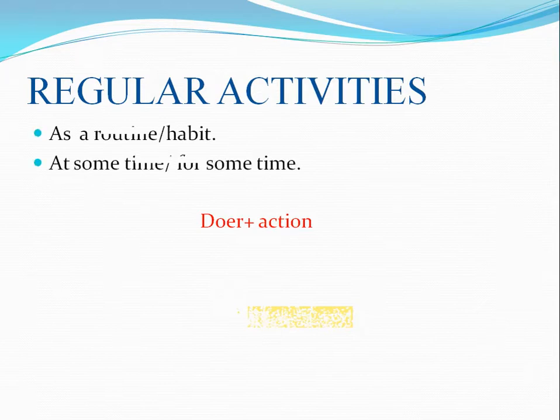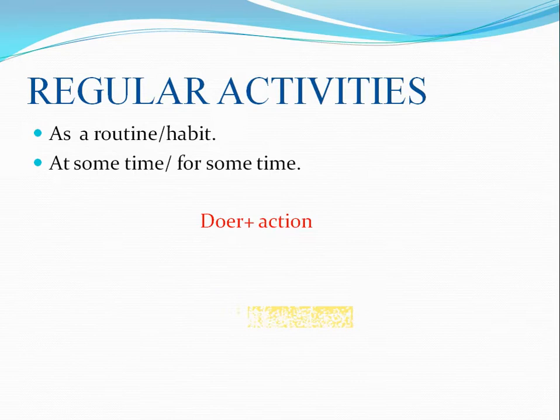So there are two things, routine or habit, and normally we do them at some time because they are our routine, so we do them time bound and they are for some time. For example, I do this daily, I do that occasionally. So how to make these kind of sentences where we are talking about our regular activities?